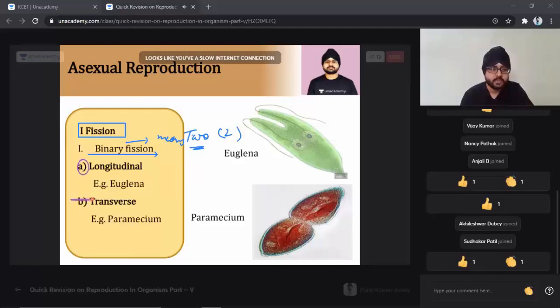Number one is the longitudinal fission. The other one is the transverse fission. In this way, we have the complete content, longitudinal fission and transverse fission. Now, on what basis have they been divided? They have been divided on the basis of the plane of division, the plane of fission.